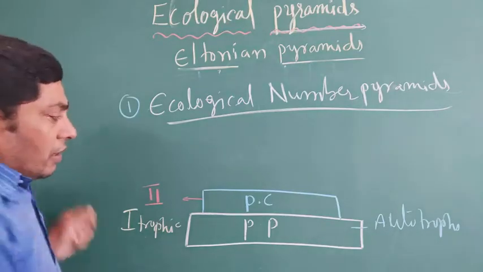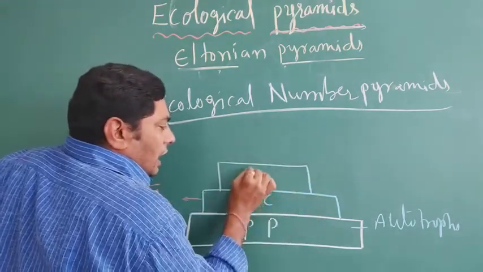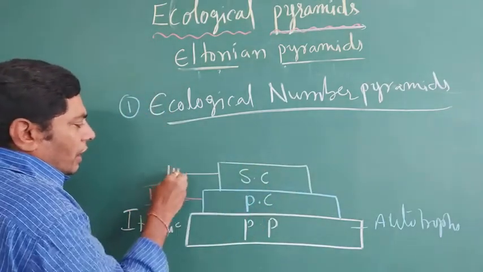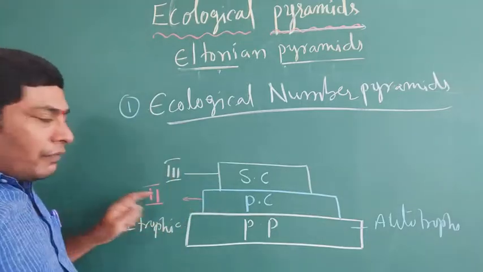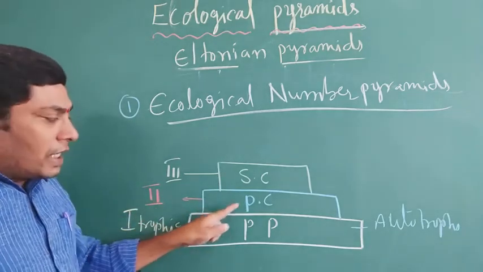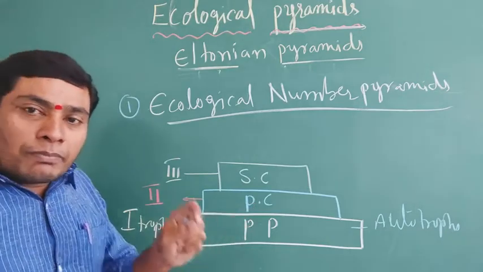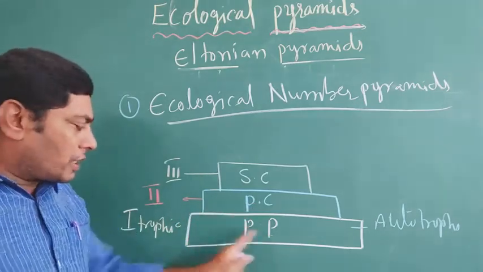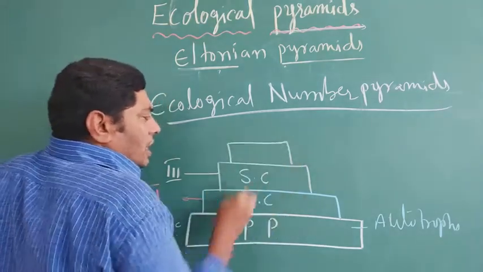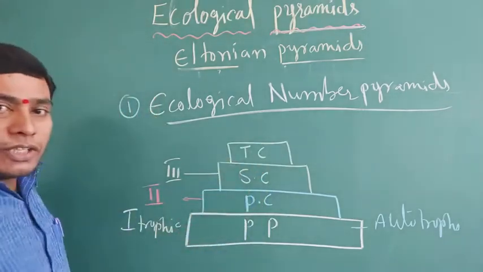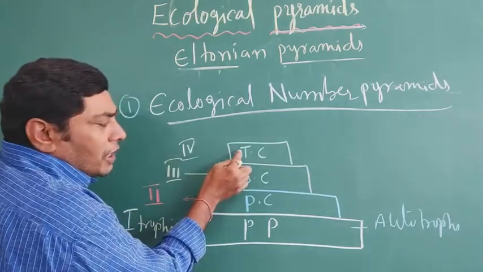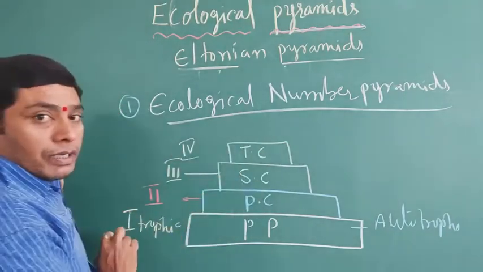And the secondary consumers are the third trophic level. The number of organisms at the third trophic level is lower than the primary consumers, the second trophic level. The second trophic level number is lower than the primary producers, the first trophic level. And the last one is the tertiary consumers, the fourth trophic level. The number of tertiary consumers is lower than the secondary consumers.